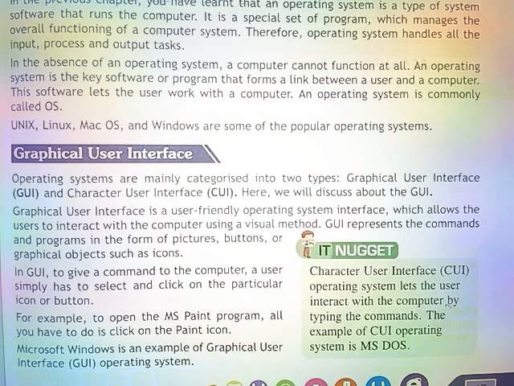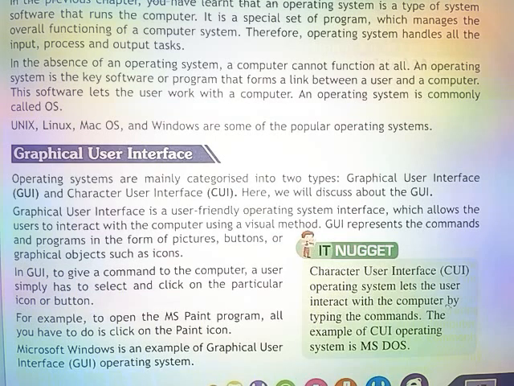Graphical user interface is a user-friendly operating system interface which allows the user to interact with the computer using a visual method. GUI represents the commands and programs in the form of pictures, buttons, or graphical objects such as icons.